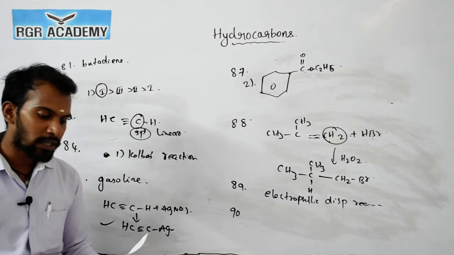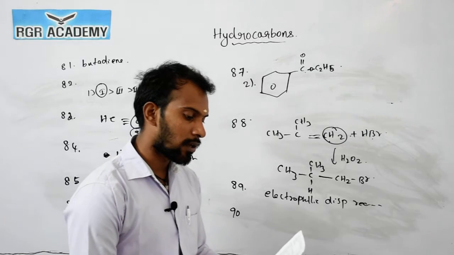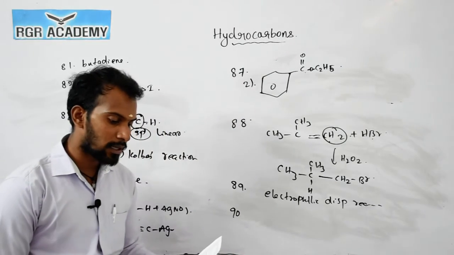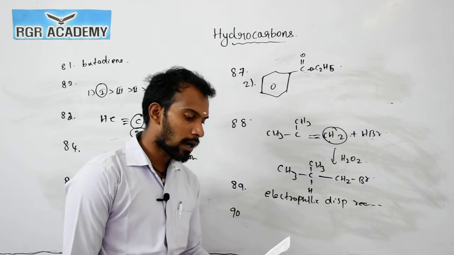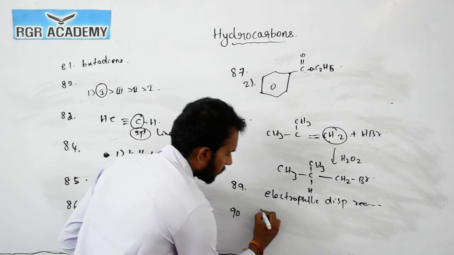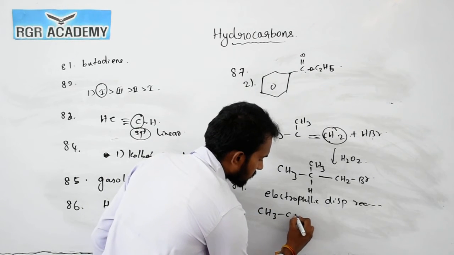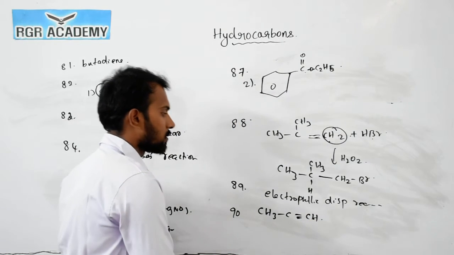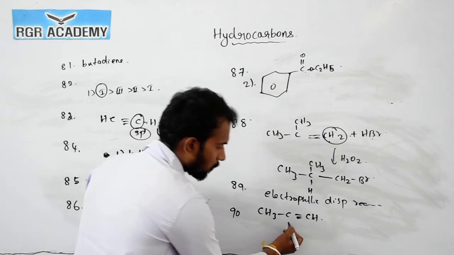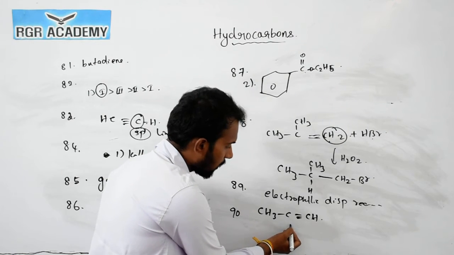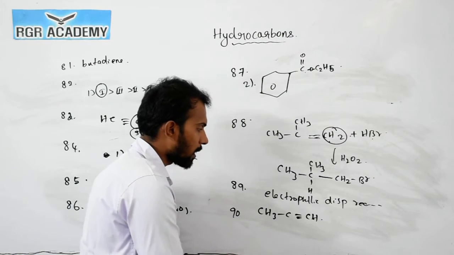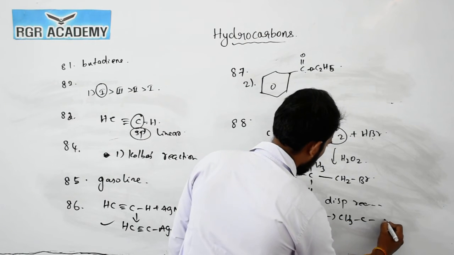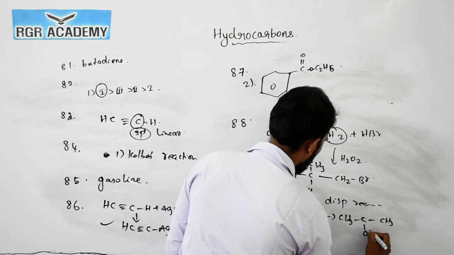Now the question number 90. Isopropyl alcohol is obtained on reacting the alkene with concentrated sulfuric acid and H2O. So here, when you take this one, CH3 single bond CH, it gives this OH, right? So 2-propanol, which is called isopropyl alcohol. See this one: CH3 single bond CH single bond CH3 with OH.